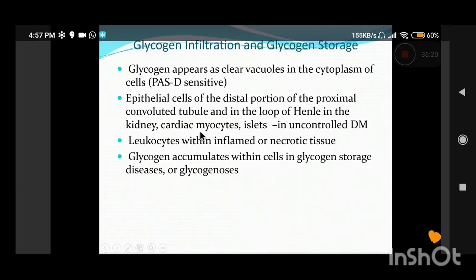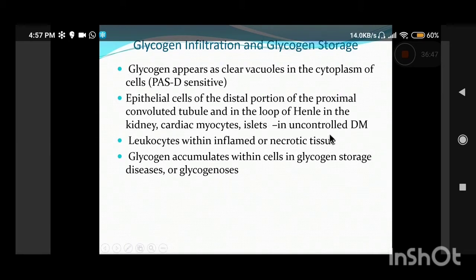Now, rarely glycogen can also be accumulated within the cells. Glycogen appears as clear vacuoles, and how can we confirm whether it is glycogen or fat? Glycogen stains positive for PAS, and it is sensitive to diastase. So on PAS it will appear as magenta pink color, but if we apply diastase, it will wash out since it is sensitive to diastase.